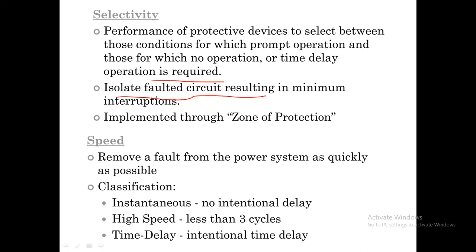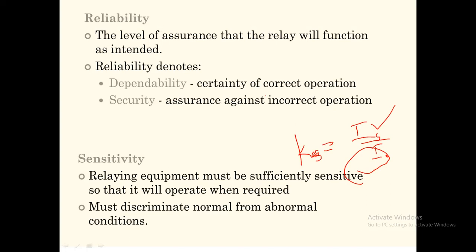And next topic is speed and time. It must disconnect the faulty system as soon as possible. If it is not disconnected, the device carrying the fault may be damaged. Failure leads to a reduction in the system voltage, and the fault persists for a long time. Some of the classifications are instantaneous, high speed and time delay. So these are some of the essential qualities of the protective zone. Thank you.